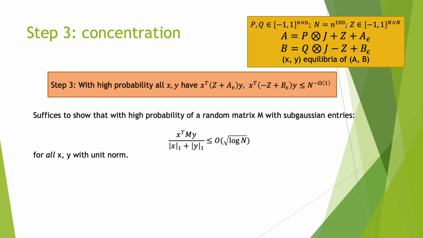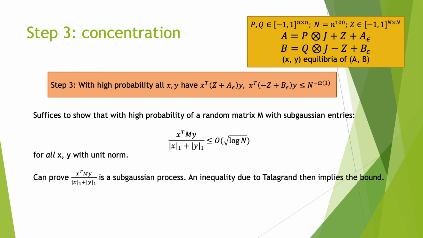So we're taking this over the entire unit spheres for both x and y. And the way you prove this is by showing that you have what's known as a sub-Gaussian process, and as such, you can apply an inequality due to Talagrand. This shows the concentration we need.